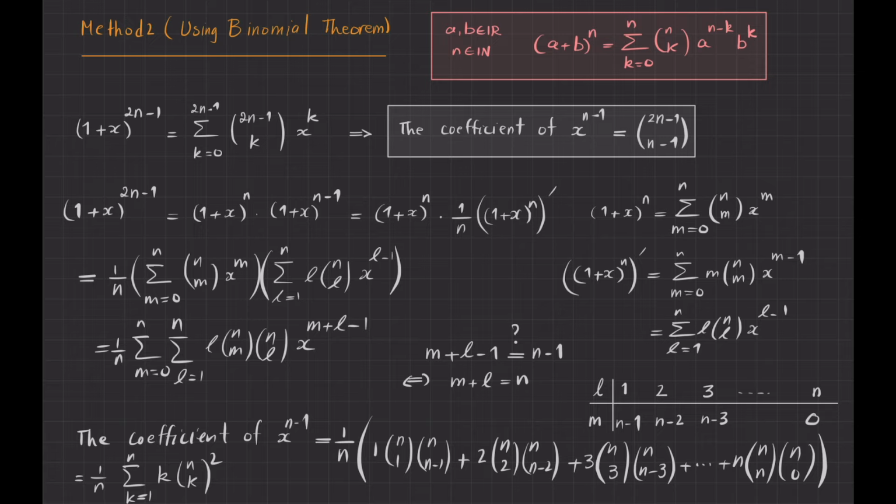Okay, so on the one hand, the coefficient of x to the power of n minus 1 is this expression. On the other hand, the coefficient of x to the power of n minus 1 is this expression. So this means that this expression and that expression are equal. And if I multiply everything by n, this n will be cancelled here and will appear there. So this means that this expression is equal to that.